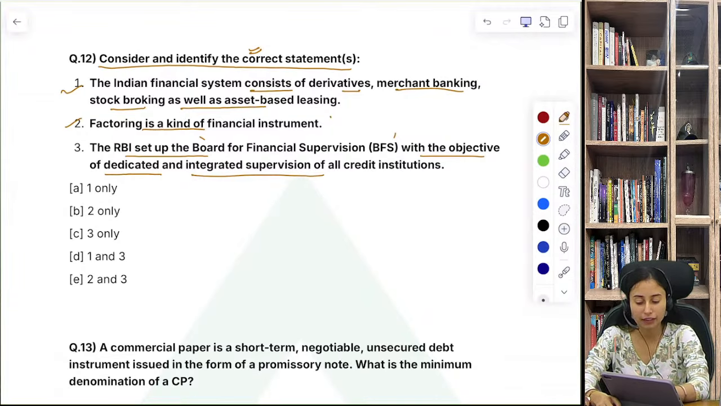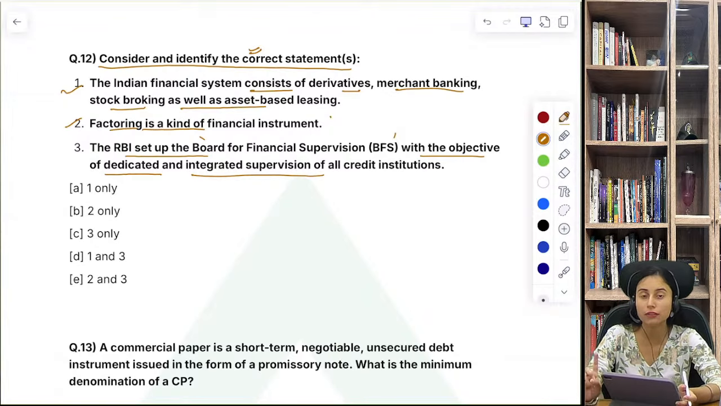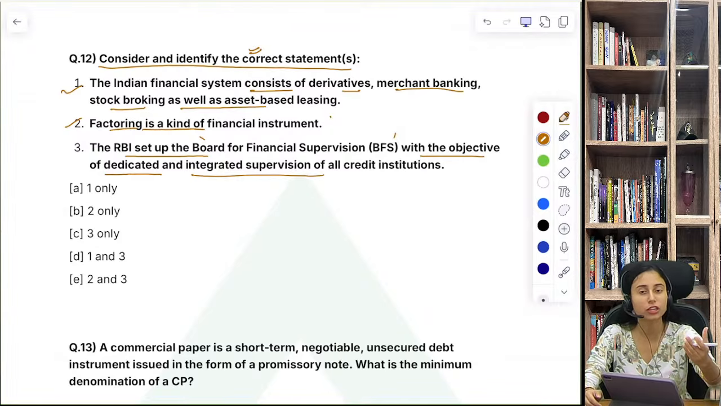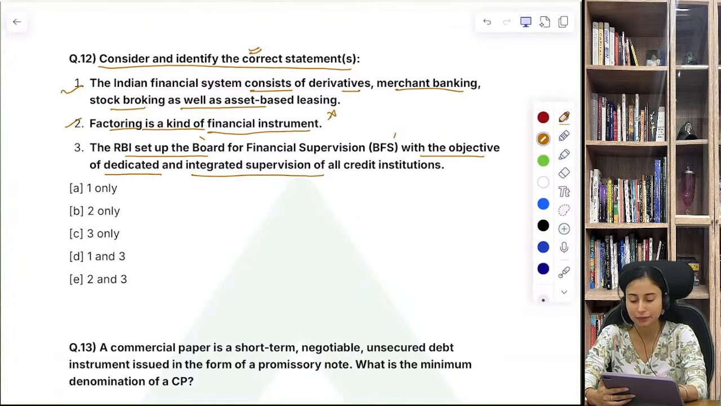Now it says factoring is a kind of financial instrument. मैंने अभी आपको बताया factoring is not a financial instrument. हम कोई financial instrument इसमें नया issue नहीं कर रहे हैं. But this is a kind of financial services that is being provided to the exporter, or we can say to the companies, right? So this is not a financial instrument. So that is the reason the second statement is incorrect.